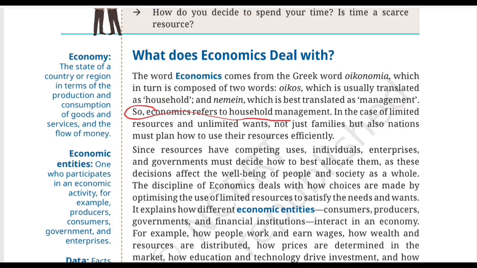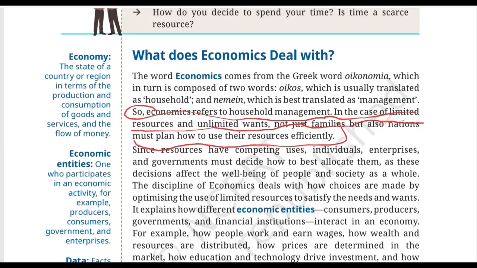So, economics refers to household management. In the case of limited resources and unlimited wants, not just families but also nations must plan how to use their resources efficiently. So, in the original sense, as we have discussed, economics refers to managing the resources of a household. Imagine a family has 50,000 available every month. They have to plan that 50,000 rupees for food, education, medicines, household expenses, and even savings, along with which they have to satisfy many other needs. They can't spend the entire 50,000 on only one thing. They have to manage it. That managing is called household management.